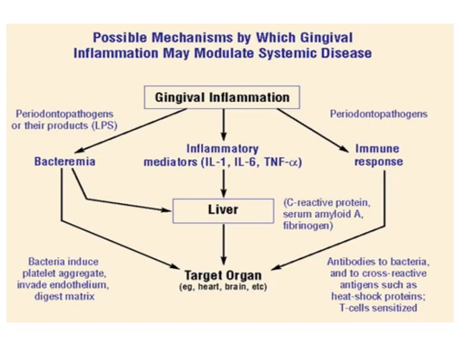One is bacteremia, the second is inflammation, the third is immune response. So never think that only one particular pathway is responsible for causing the disease. Anything can happen among all these things.